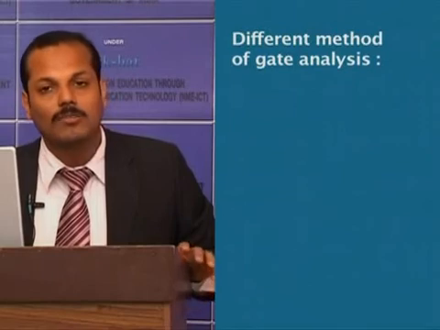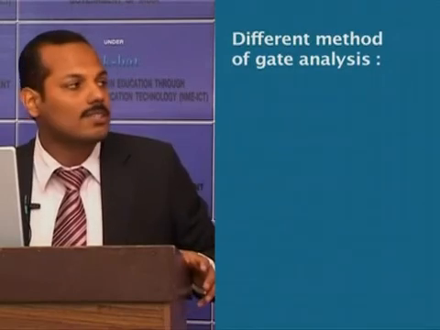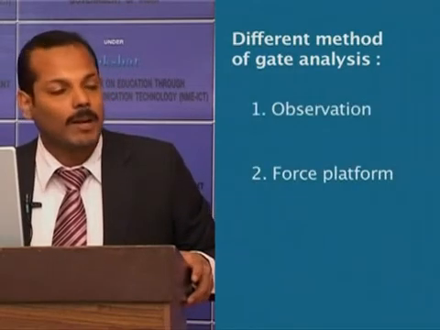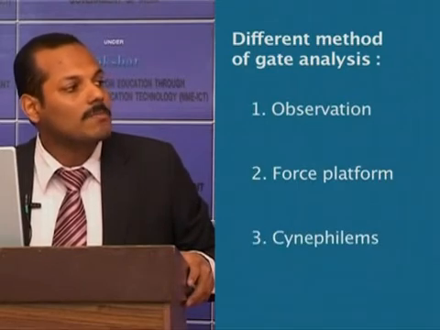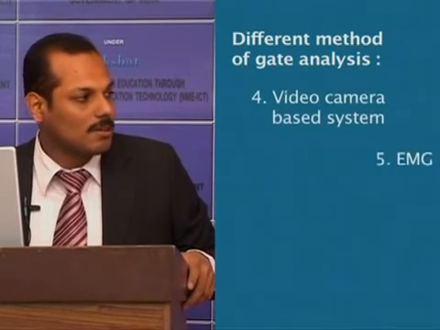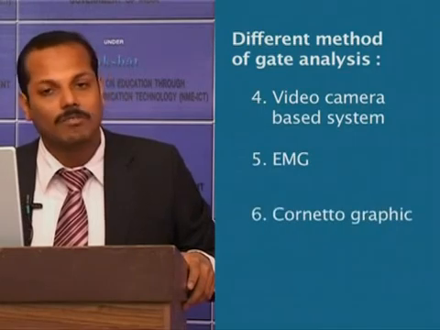Now the next side heading is the methods of gait analysis. That is, what are the different methods to analyze gait, and the importance of this is to find out whether any pathology is there in the gait, any extra energy is used in the gait, etc. The different methods used for gait analysis include observation, force platform, cine films and video camera based systems, EMG, chronophotography, etc. First one is observation.